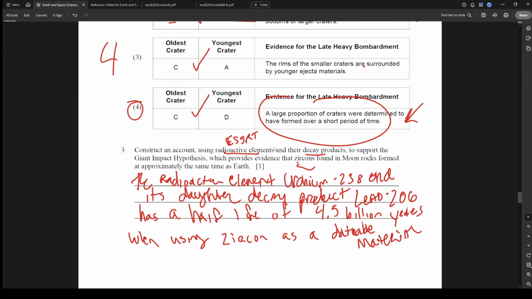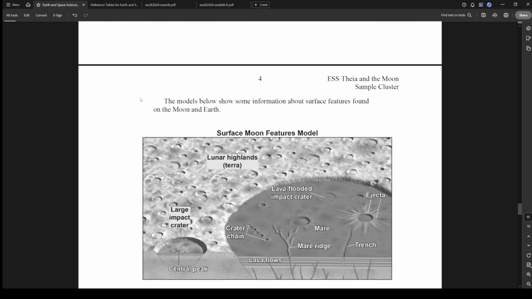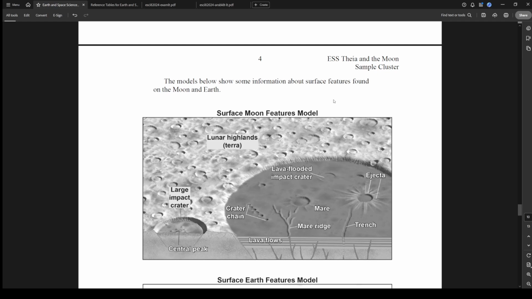So I would say that's an easy question because it's on the reference table, but just to create a paragraph or a sentence about it could be kind of challenging. So I'd call that a 5 out of 10. A lot of 5s, a lot of middle of the road questions. Doable. All right, the model below shows some information about surface features found on the moon.